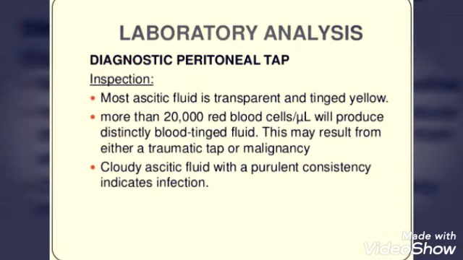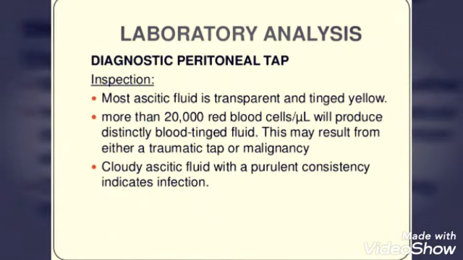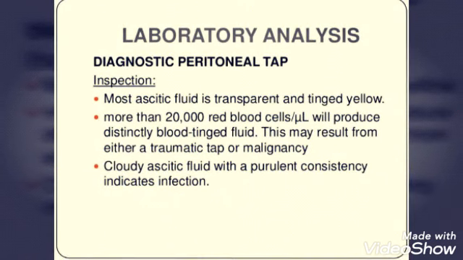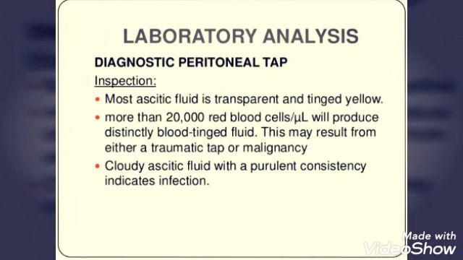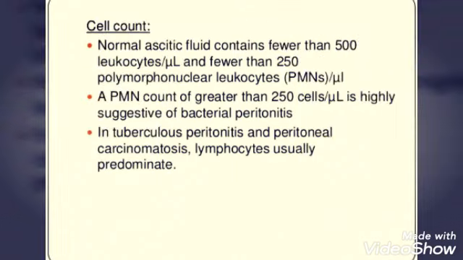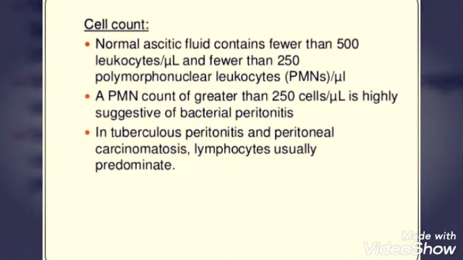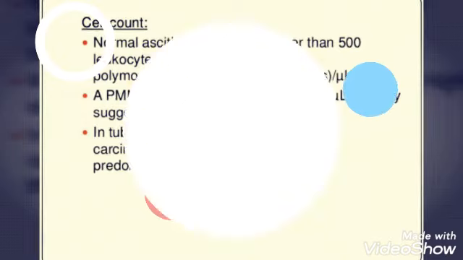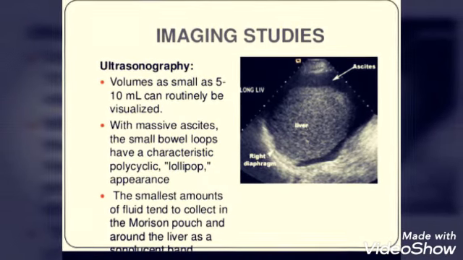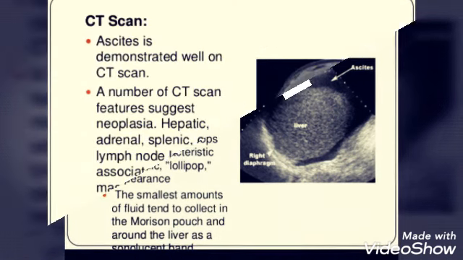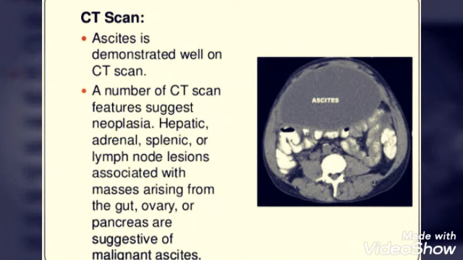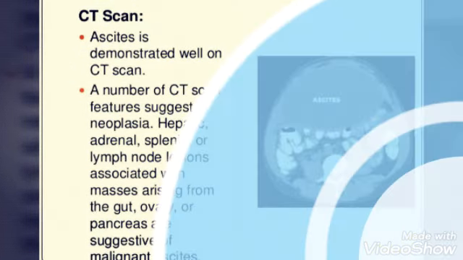Then we'll go for the laboratory analysis. In that we'll try to know about the fluid formation and how much fluid is formed inside the abdominal or peritoneal area. Then we'll go for the cell count. We'll try to know the number of cells present. Then we'll go for other tests like imaging studies. In that we'll go for ultrasonography that will easily visualize the fluid collection. Then we can go for the CT scan that will help us to know about the same fluid collection in the patient. Then we can move to the treatment section.